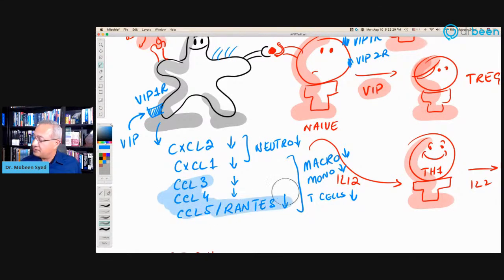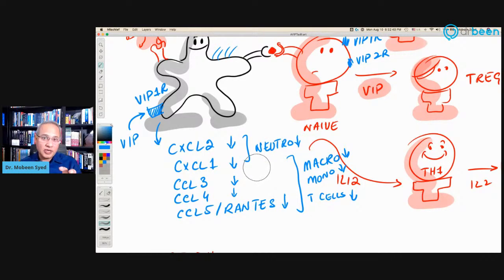These all 3, when their production is reduced, that reduces the bringing of the macrophages, monocytes, and the T cells to the area of infection. So that is good. Then CCL1 and CCL2 production, CXCL1 and CXCL2 production is reduced as well, which causes less neutrophil to come to the area of infection as well. So that is also good.